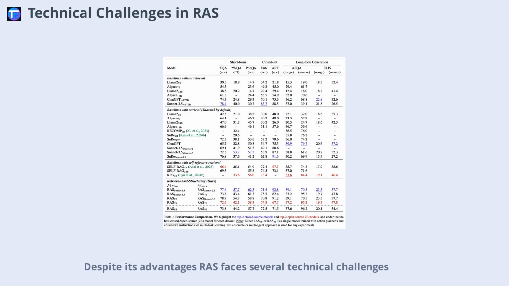Despite its advantages, RAS faces several technical challenges. Retrieval efficiency is a major concern, as larger models and databases increase the strain on retrieval systems and can lead to higher latency. Maintaining knowledge quality is also difficult, as automated tools can introduce errors or inconsistencies. Integration complexity arises when trying to reconcile information from multiple sources and keep everything up to date. Balancing performance with richer reasoning capabilities remains an ongoing challenge for researchers and developers.